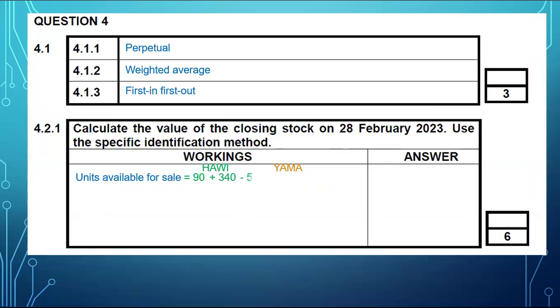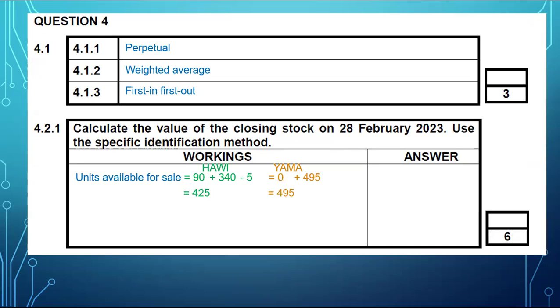But for Yama, there was no opening. Well, there were purchases which amounted to 400 and what? I forgot what it was, but there was no opening. We're just going to add the purchases and minus any returns, which actually there was none. So basically our stock movement for Yama will be that 495. These are units available to be sold.